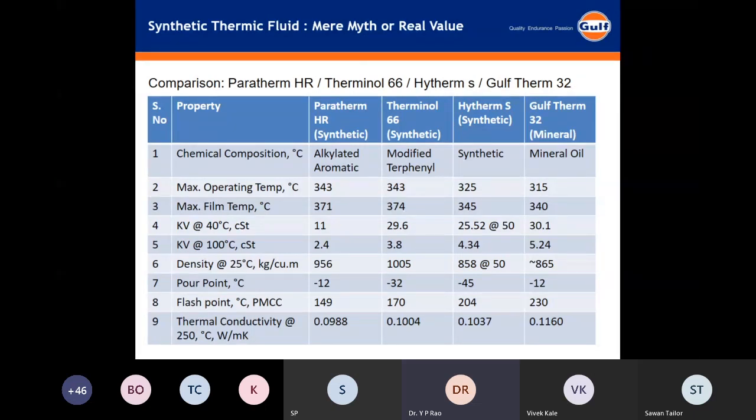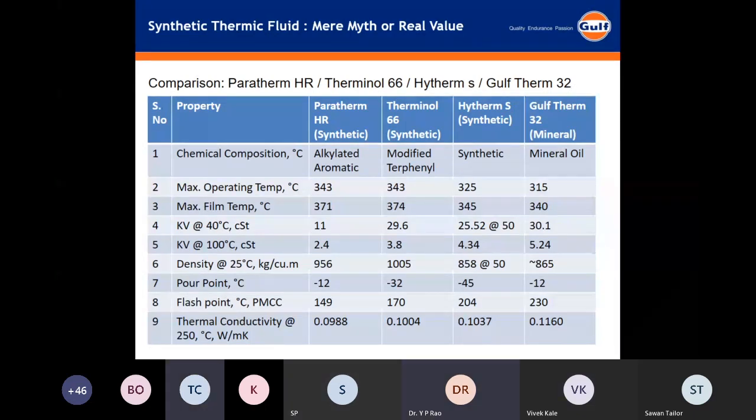It flashes and goes off. But if it sustains for a given time, maybe 1 minute, 2 minutes, I don't remember, then that is called the fire point. That's why fire point is always higher than the flash point.